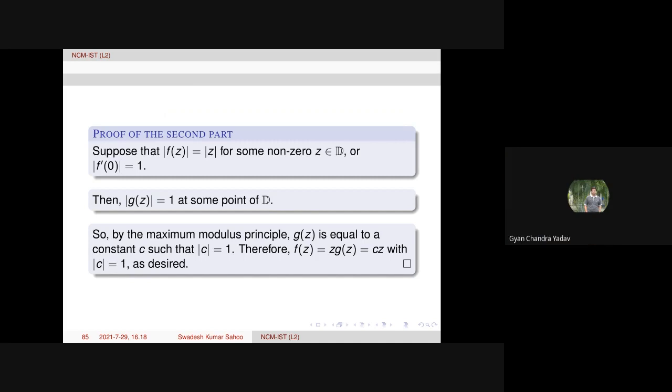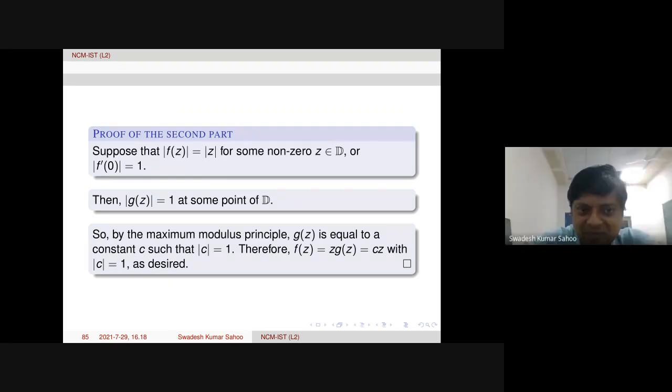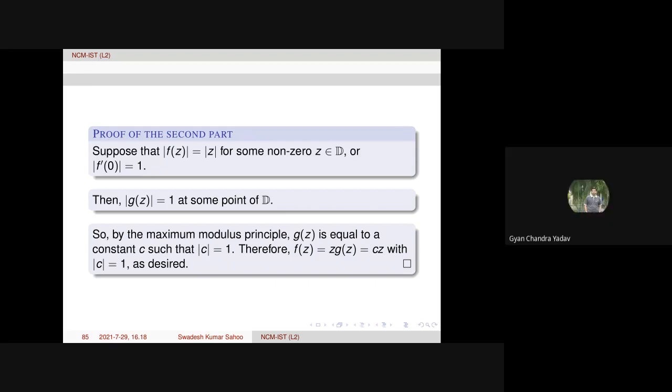Sir, so maximum of g is 1. Maximum of g(z), mod g(z) is 1. Yeah, because modulus of g(z) is equal to 1 at some point of D. So how is it maximum? Because mod of g(z) is less than or equal to 1. We have already proved that mod of g(z) is less than or equal to 1. Oh, yes. Yeah, right.